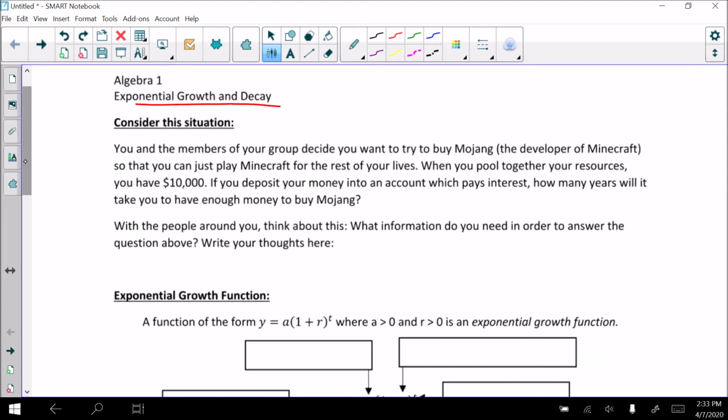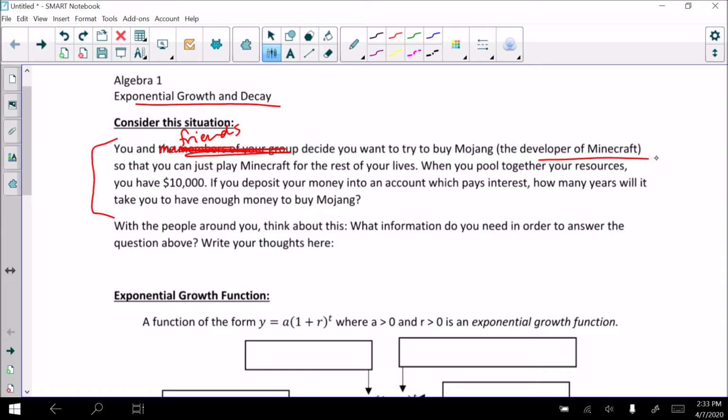So let's think about this for a second. Consider the situation. You and the members of your group, we're not really in our group right now, so just think you and your friends, decide that you want to try to buy Mojang. I think that's how you say that. I don't really know, but that is the company that develops Minecraft. You want to buy Mojang so that you can just play Minecraft for the rest of your lives. I've never played Minecraft before. I've watched a number of students play it, and I don't understand it. But maybe you're super into it.